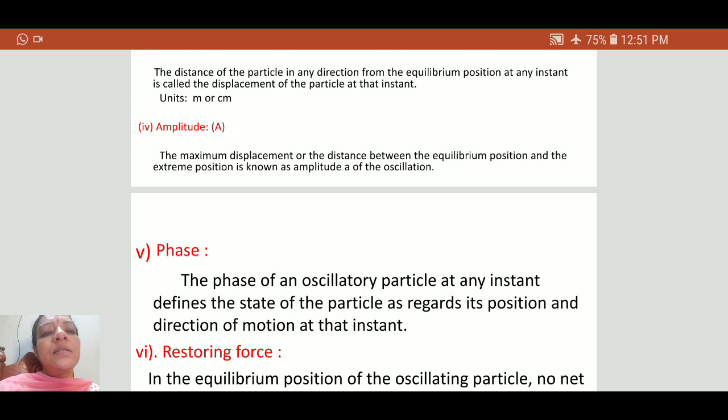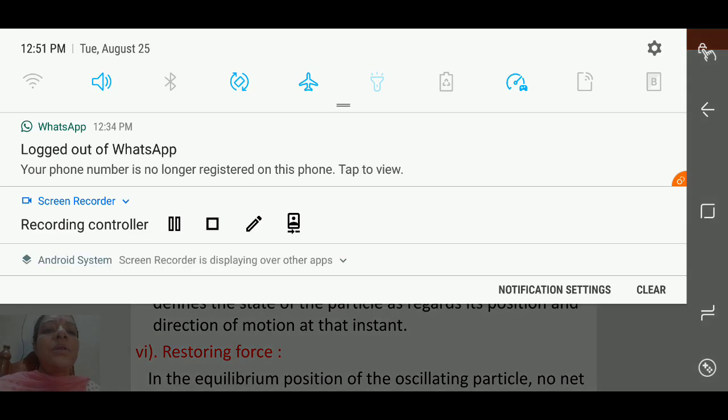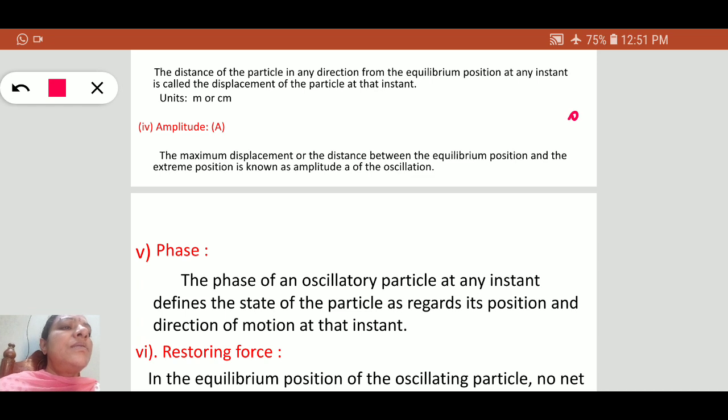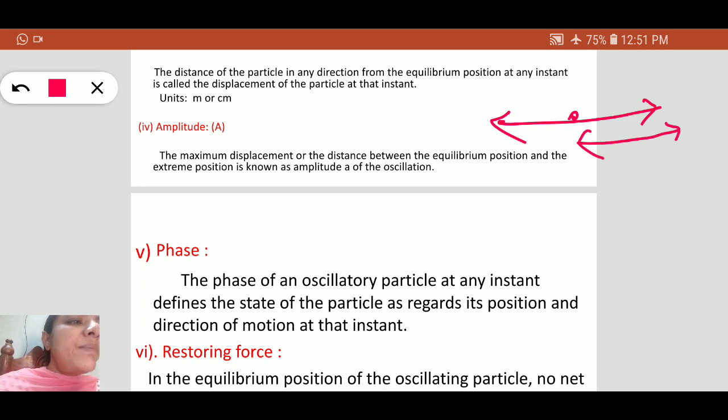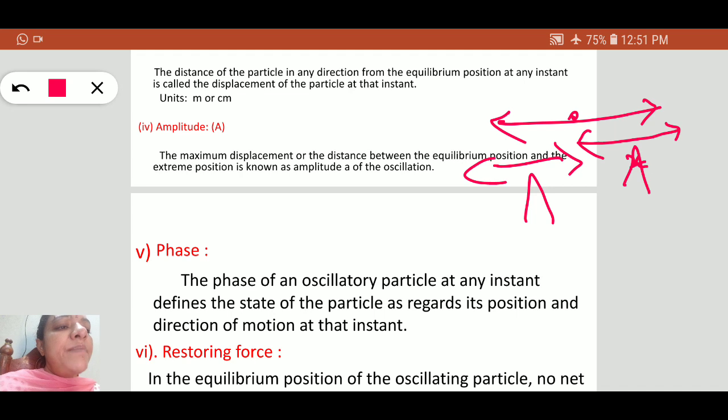Next, another important term is amplitude, the maximum displacement. Say this is a fixed point and the body is making oscillations on either side of this fixed point. This is the maximum displacement, and it is known as the amplitude. On this side also, this is the maximum displacement, which is the amplitude. It is the distance between the equilibrium position and the extreme position.